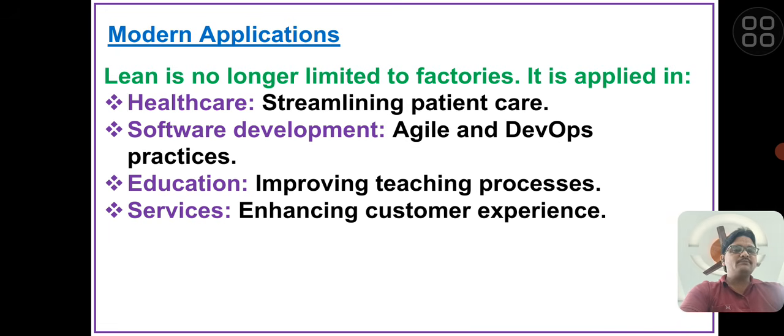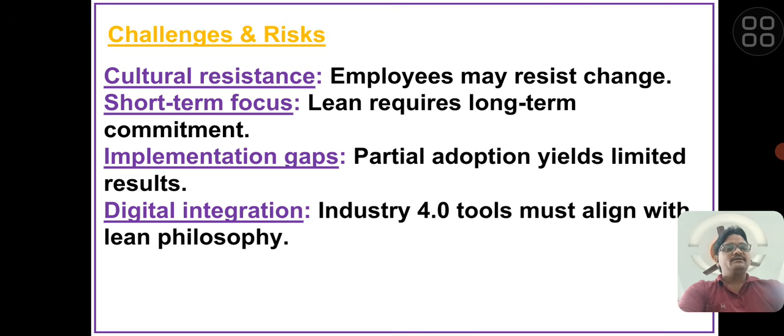Now for lean manufacturing modern applications, lean is no longer limited to factories only. It is also used in healthcare, software development, as well as education and services. Now, what are the challenges in lean manufacturing? There is cultural resistance, which means some employees may resist the changes, short-term focus and implementation gaps, and digital integration. It means we need to introduce Industry 4.0 tools that must align with the lean philosophy.